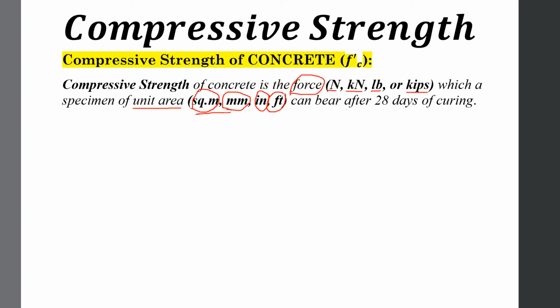This force is calculated after 28 days of curing. There are two kinds of samples: first, cubes, after 28 days of curing, or second, cylinders. Different codes use different molds. They may use cubic molds, they may use cylindrical molds.